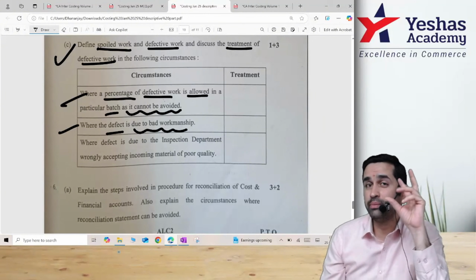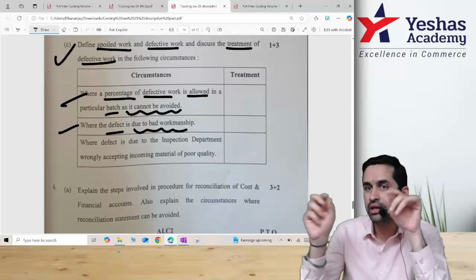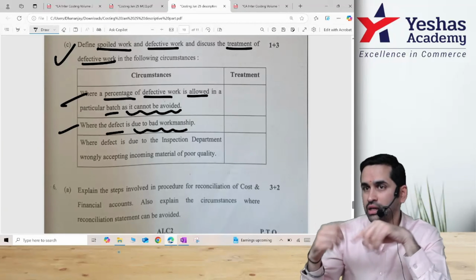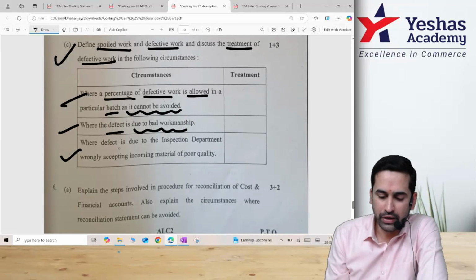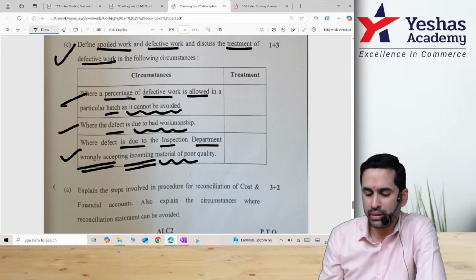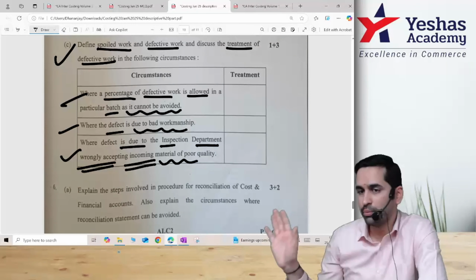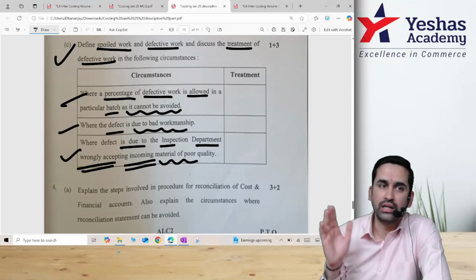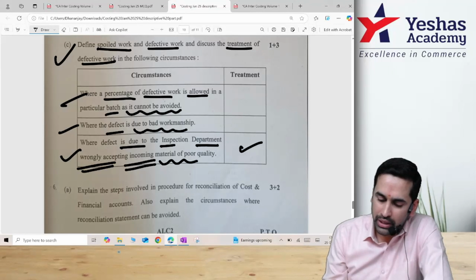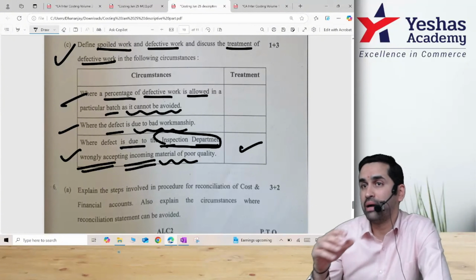Anything abnormal. If you remember in overtime, we had this kind of discussion: when overtime cannot be avoided, when overtime is because one employee is slow, when overtime is done because of one customer. Treatment depends on the reason. Where defect is due to inspection department wrongly accepting incoming raw material of poor quality, again, this is company's fault. You cannot ask your customer to pay. Even this loss is to be transferred to costing P&L. But here you can write one more point in the treatment. It is because of the inspection department's fault. Correct? You cannot even say this is management inefficiency.